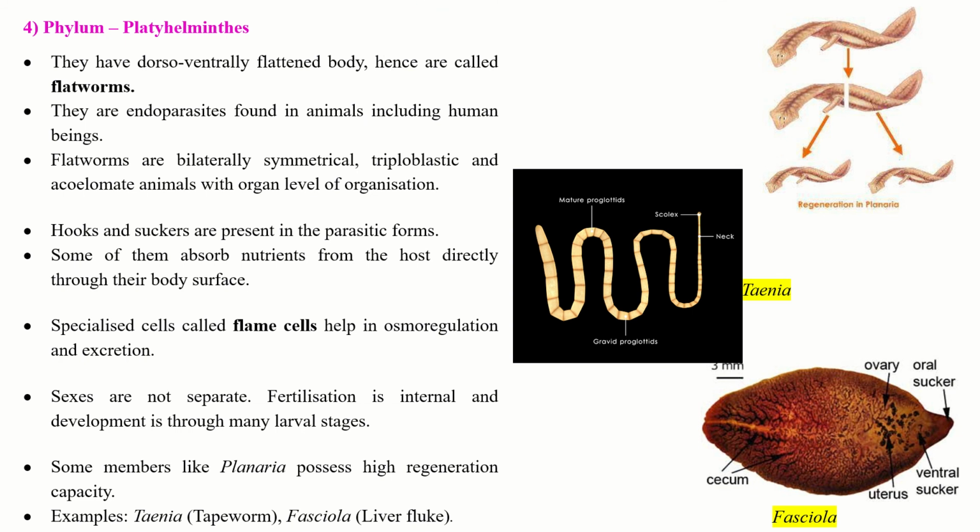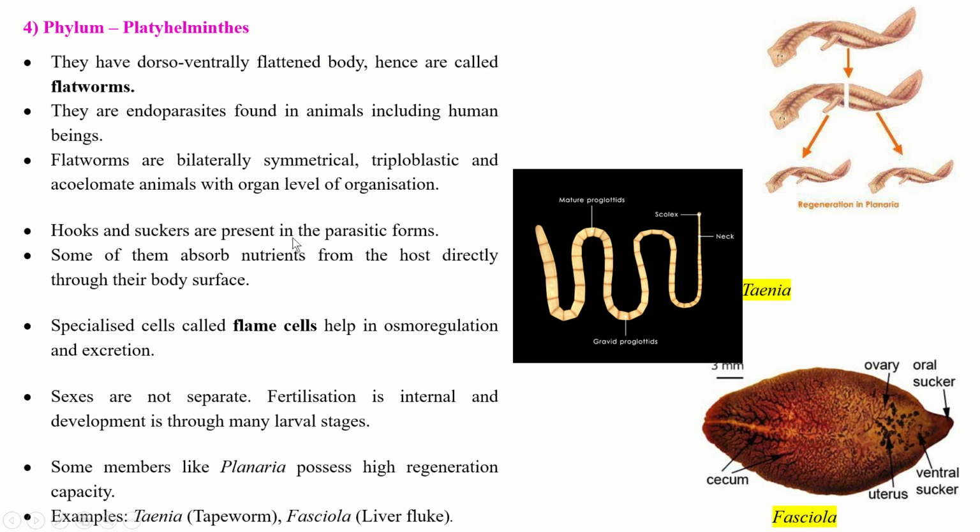For example, in human the liver flukes are found in the human being, and the flatworms which are found inside the body of the organism. Now flatworms are bilaterally symmetrical, triploblastic and acoelomate animals with organ level of organization. This term I have already explained to you in the previous video, so please refer to the previous video.